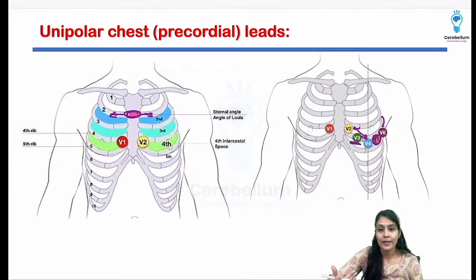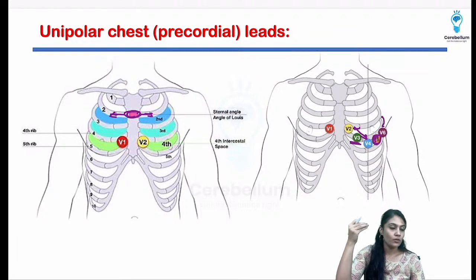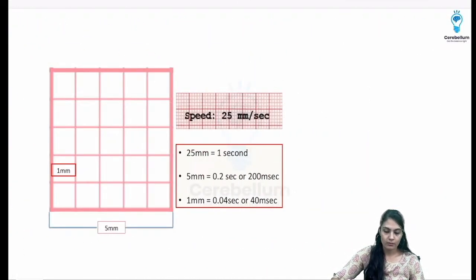If you are not getting the idea, just remember below the area of the nipple or below the areola of the breast, there will be the fifth intercostal space, right?